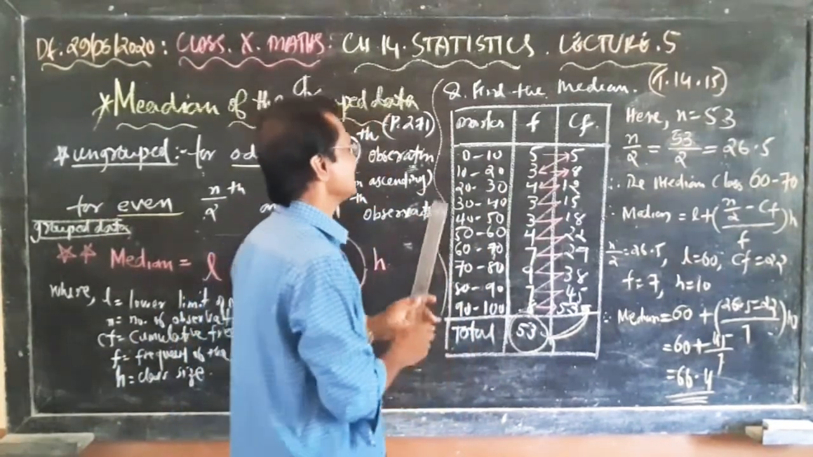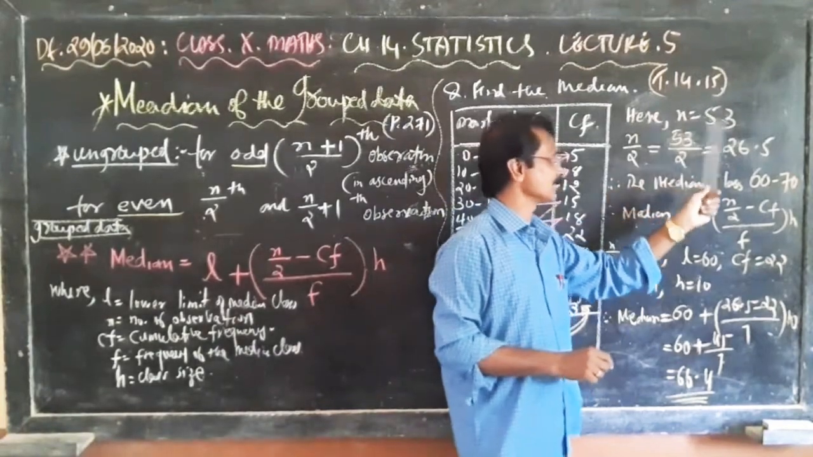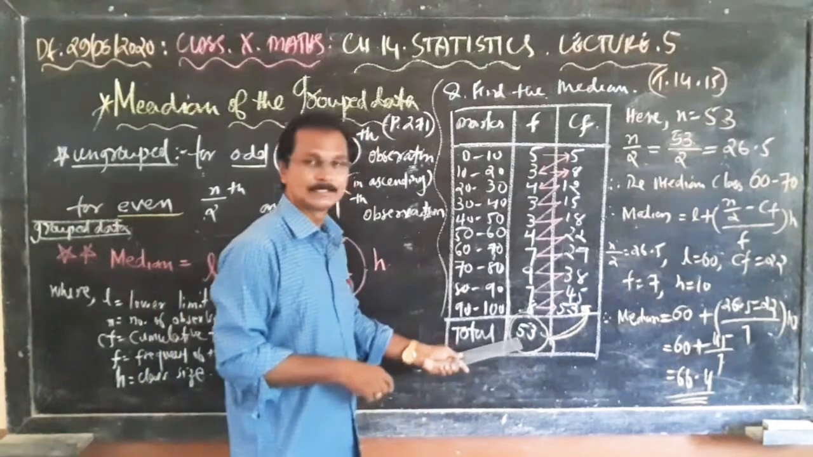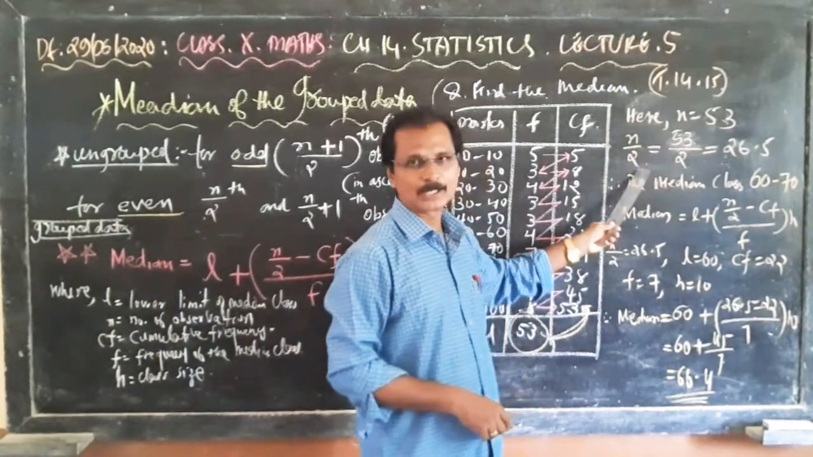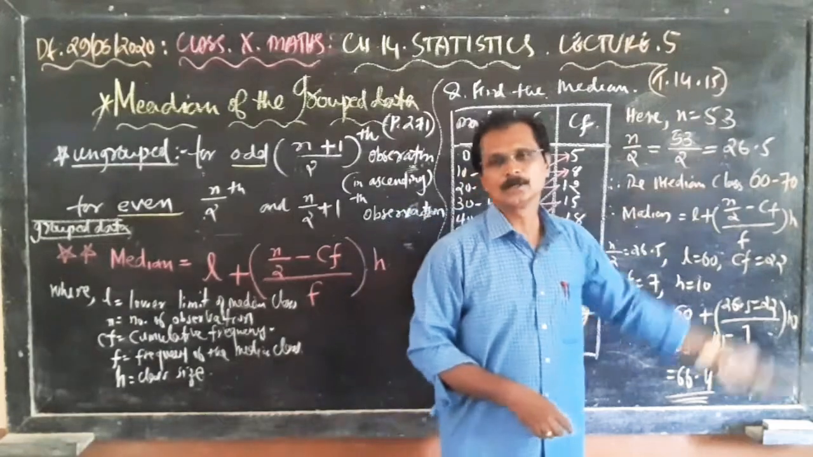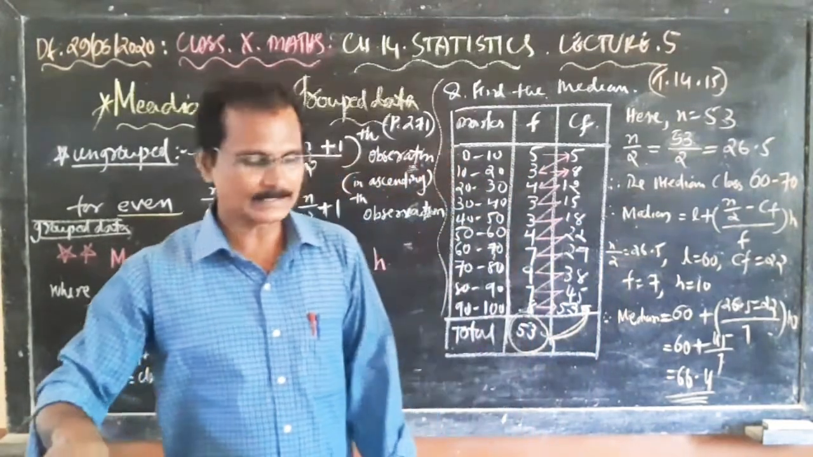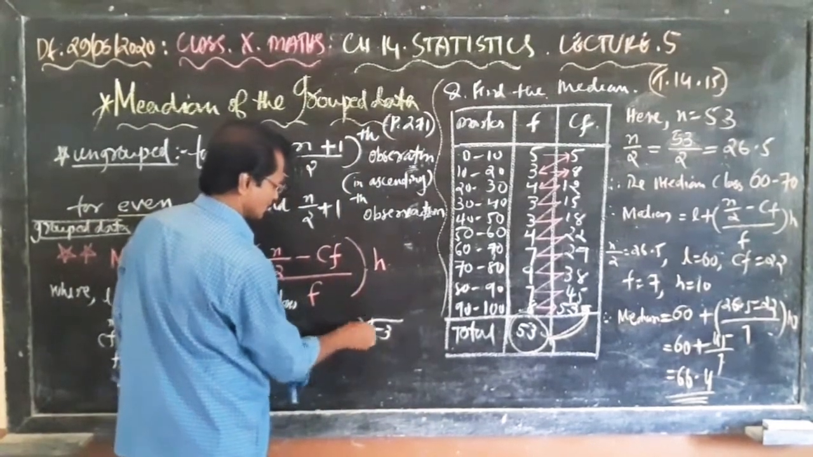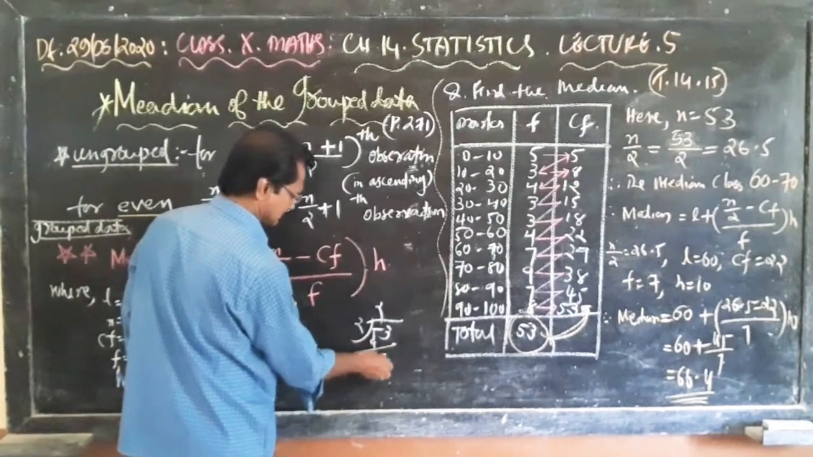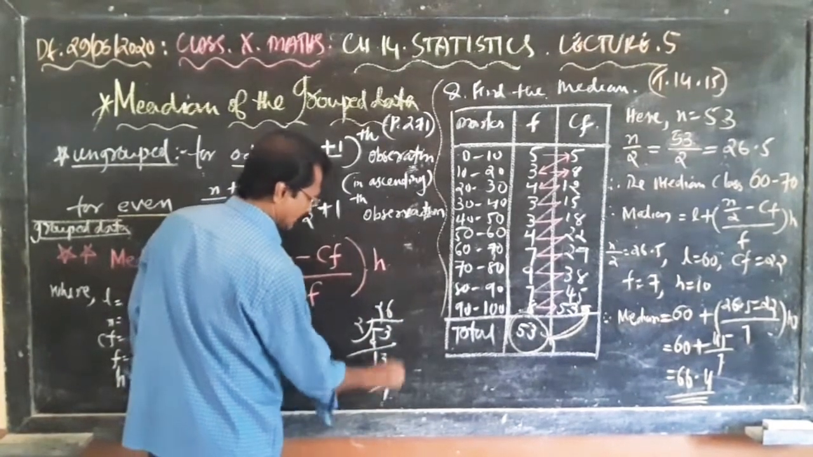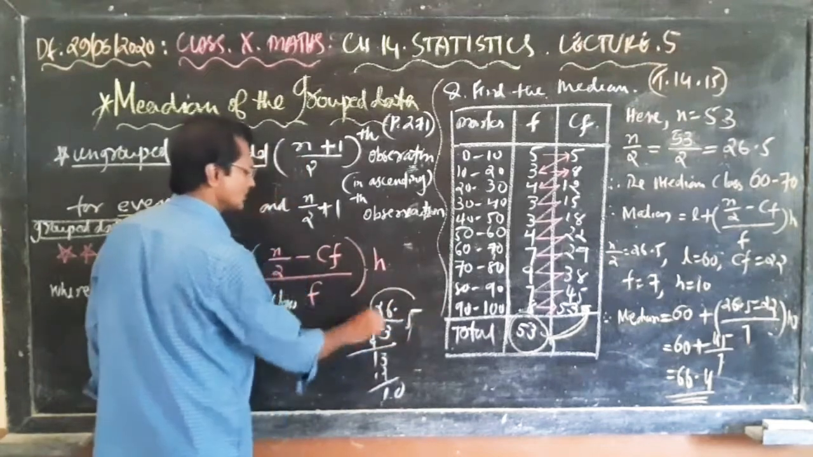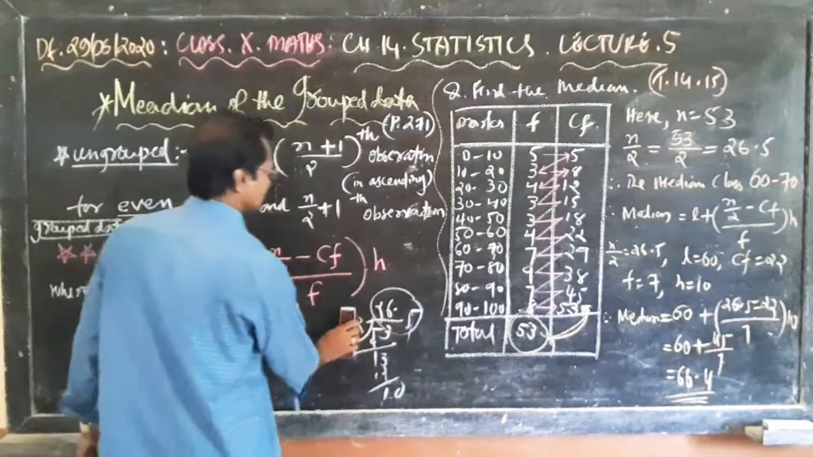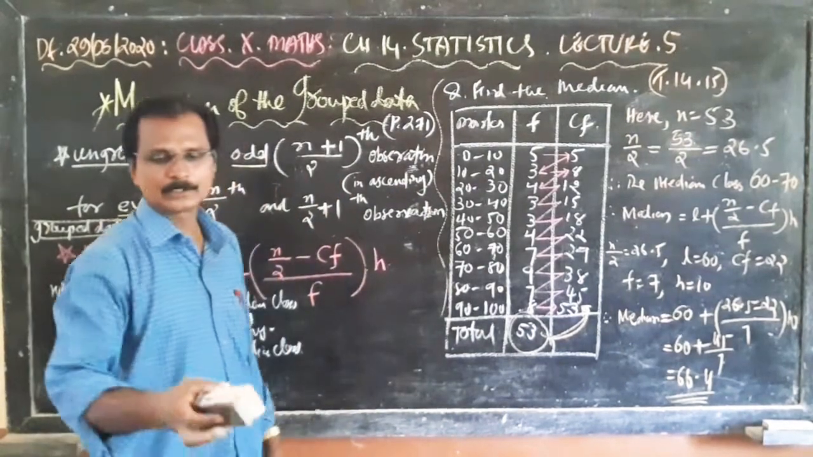Now you can apply the formula. N means number of observations, total number of frequencies, 53. Okay, n equal to 53. So n by 2 is 53 divided by 2. That is 26.5. You can divide 53 by 2. 2 2s are 4, 1 carry 3. 2 6s are 12. So n by 2 equal to 26.5.